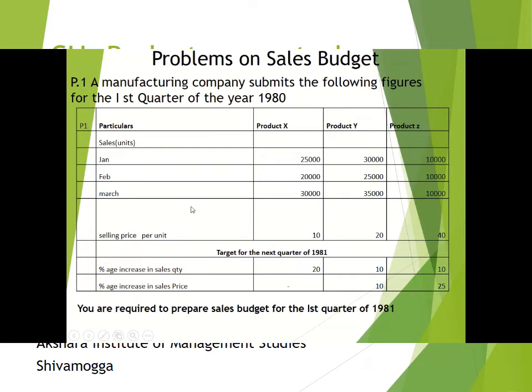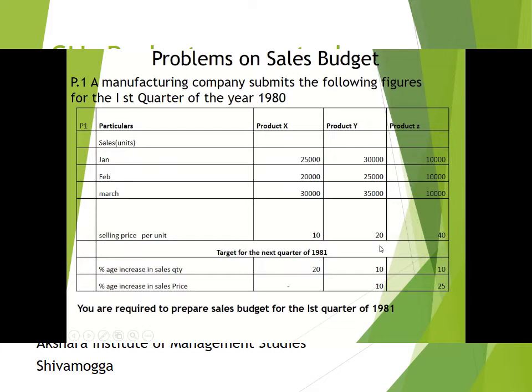So the number of units of sales must be increased for the next first quarter by 20% for product X, 10% for product Y and 10% for product Z. And the percentage increase of sale price is nil for product X. So there is no change in selling price per unit. As earlier they were selling at 10 rupees, it should continue for the next quarter of 1981.